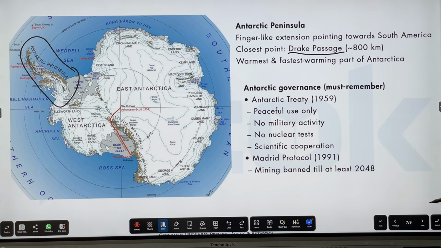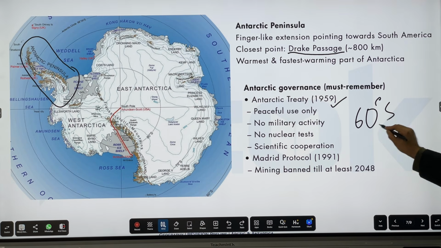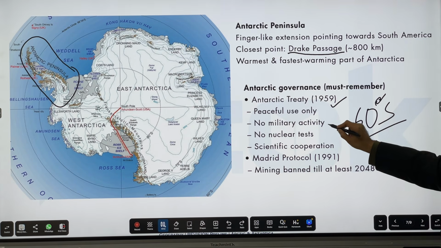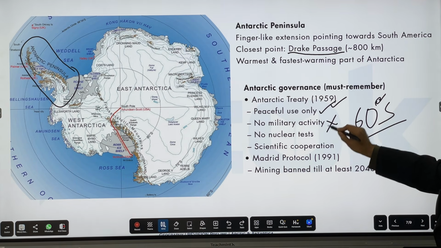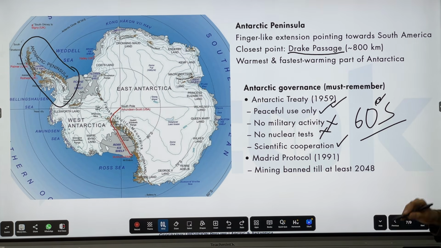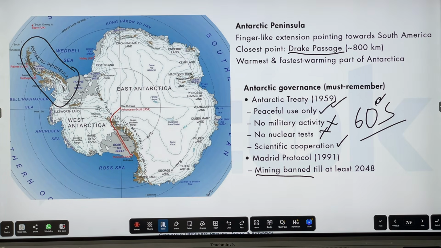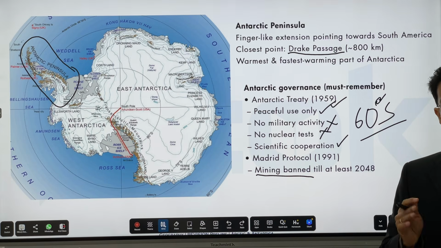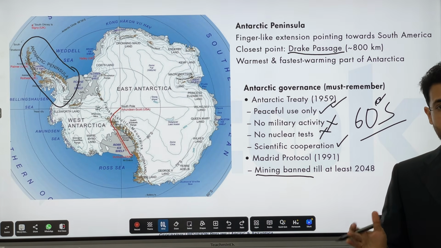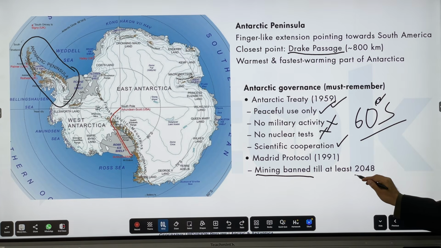Now, the Antarctic Treaty, 1959. This decided 60 degrees south. No military activity, only peaceful use, no nuclear tests, only scientific cooperation. The Madrid Protocol bans mining till 2048. So you can see what kind of world we are living in, that we need a protocol so that mining does not happen in that piece of land. And the scary part is it is still only till 2048.